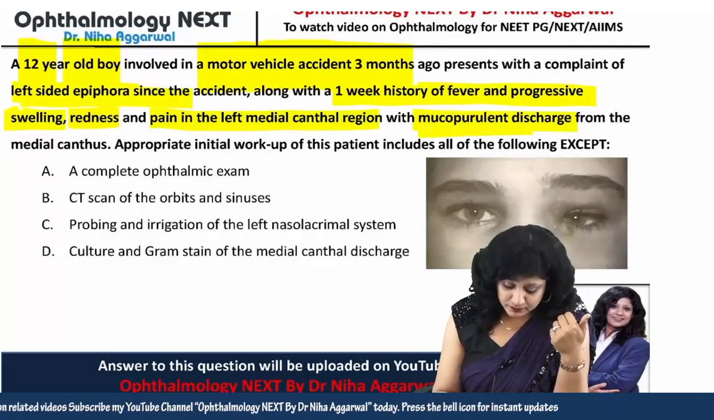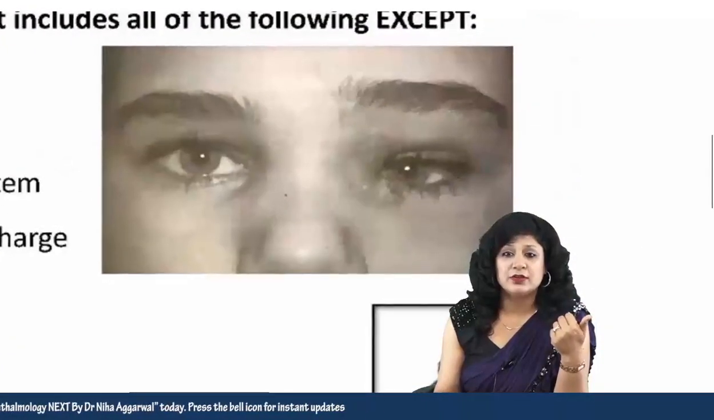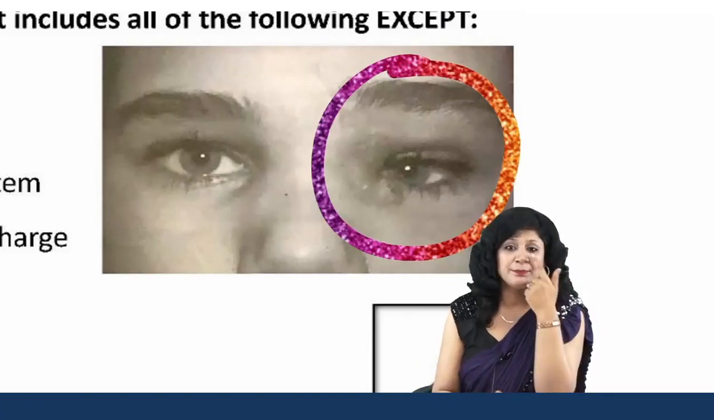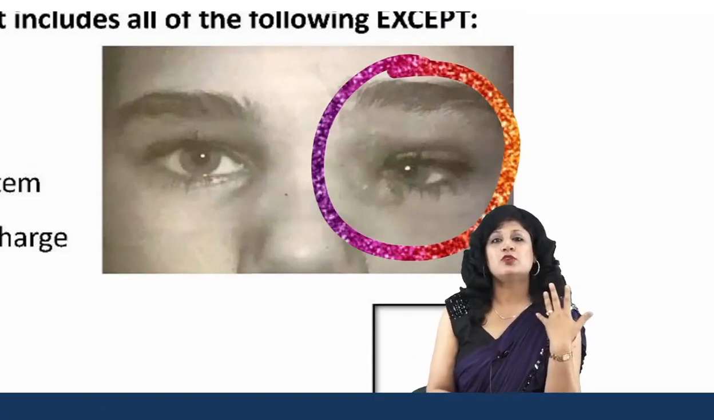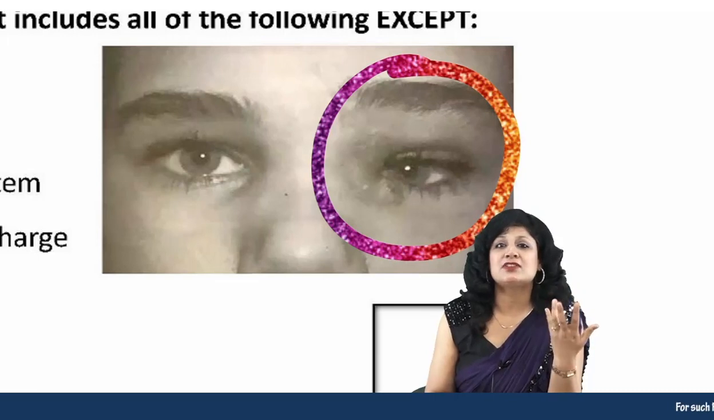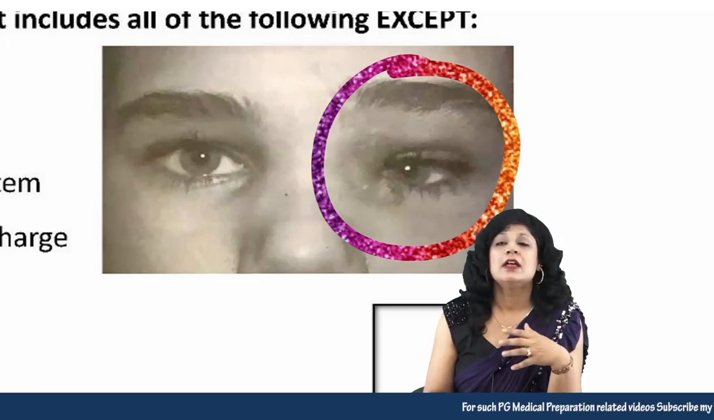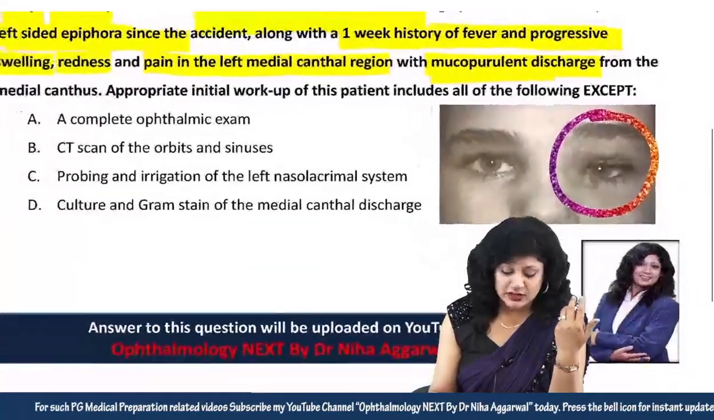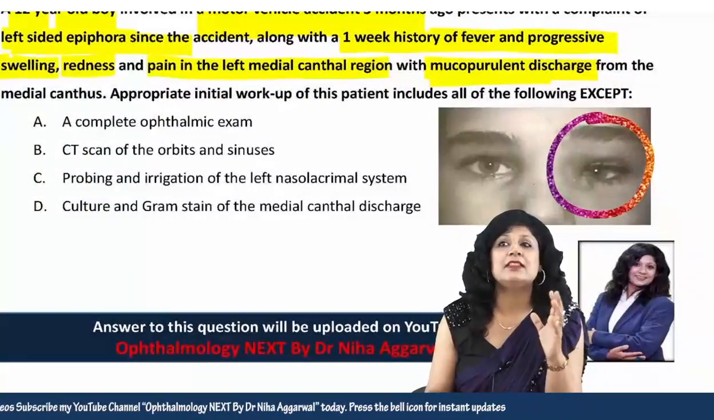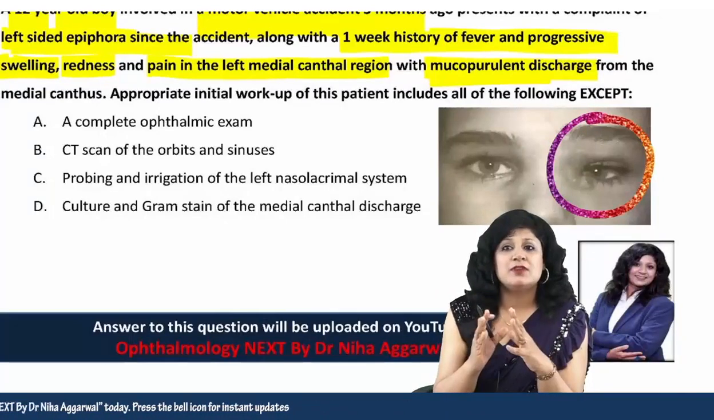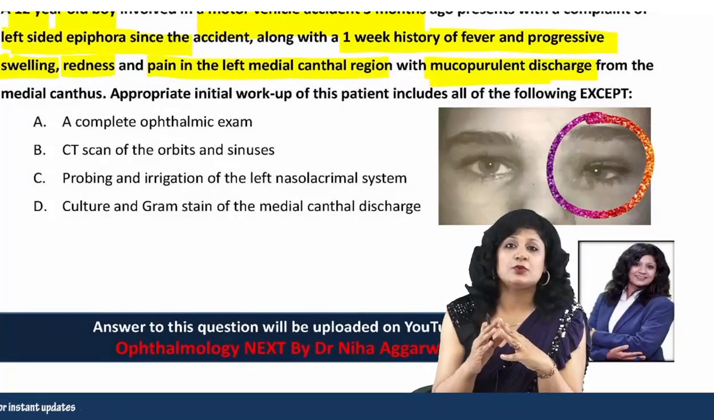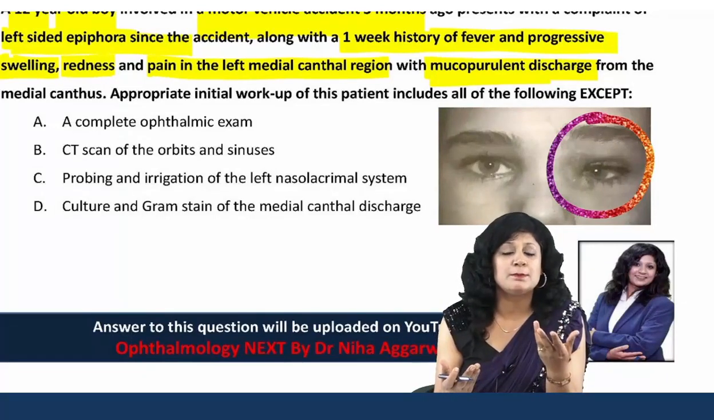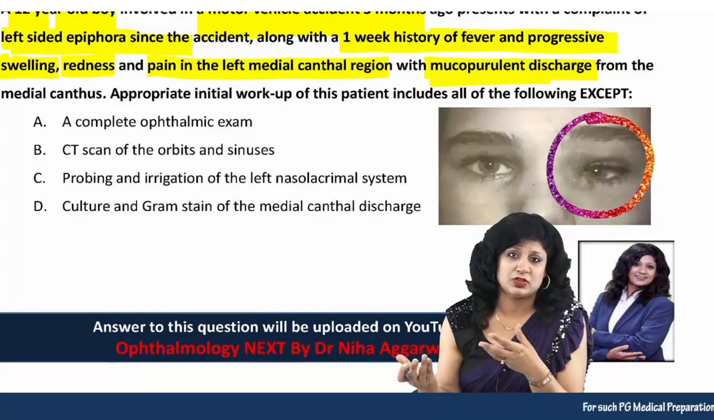And if you look at the picture here, can you see this whole area is involved, which is very suggestive of acute dacryocystitis. Now, what kind of question are you going to expect? They will not ask you the diagnosis. Basically, their main focus will be on the management part. What are you going to do for the management? What is the workup you are going to plan, and what will be the treatment regime?